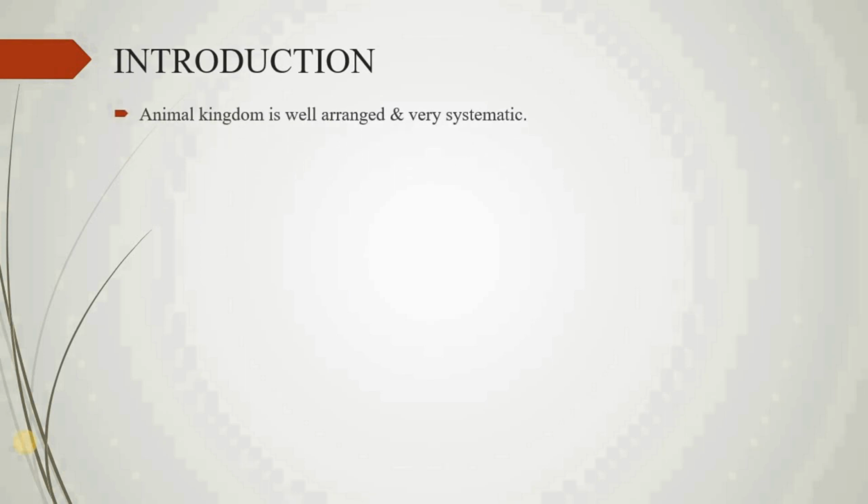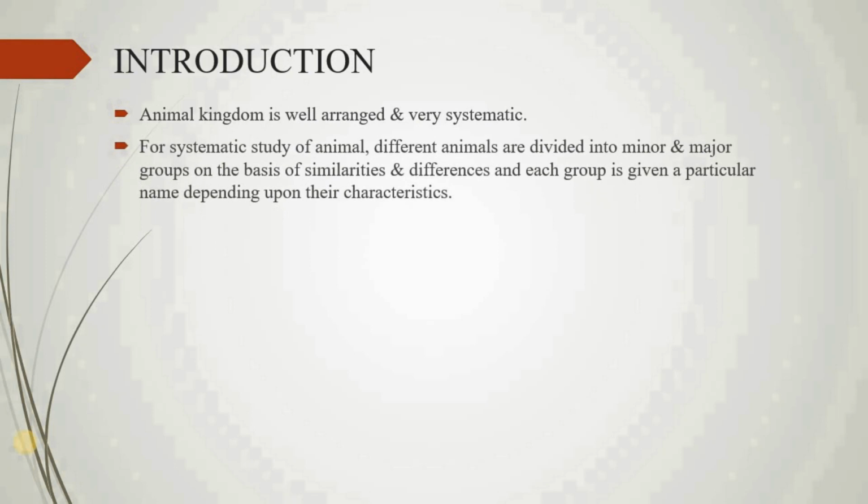Now we are going to give some basic introduction about the unit. The animal kingdom is very arranged and very systematically formed. For a systematic study of animals, different animals are divided into minor and major groups. The minor groups we are not studying in the syllabus. The major phylums we are studying in the syllabus.